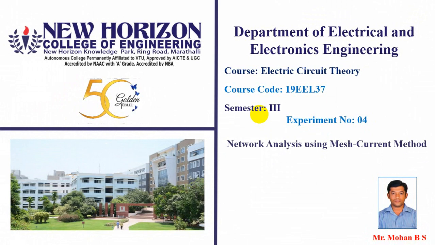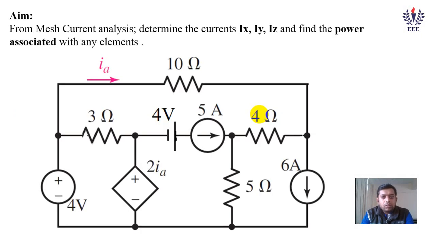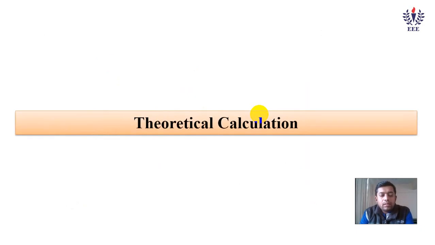On mesh current analysis. The aim of the experiment is to find the currents Ix, Iy, Iz, and also to see how we simulate for power. This is your circuit diagram. Let us see how we calculate theoretically.